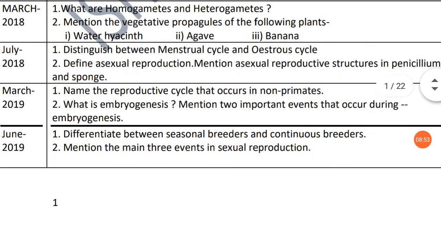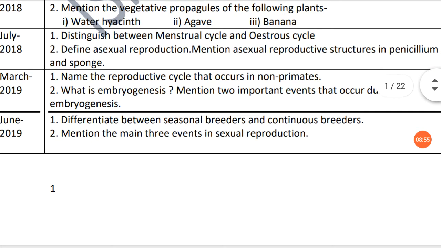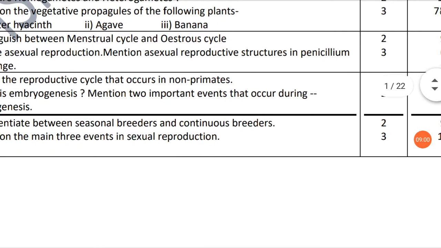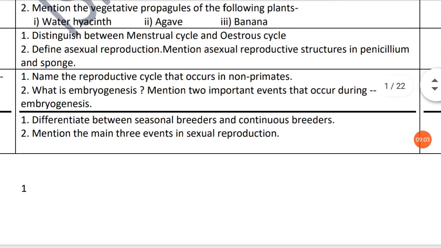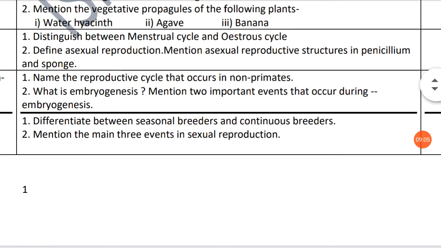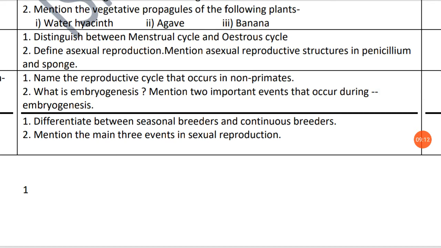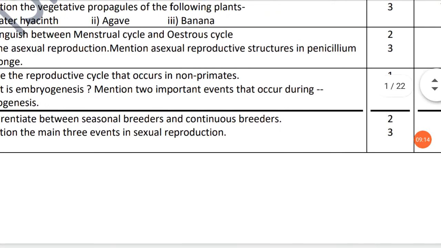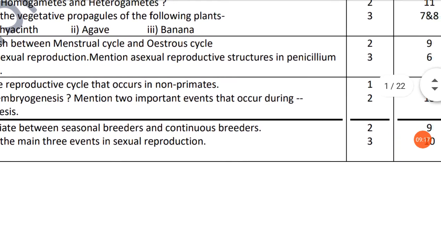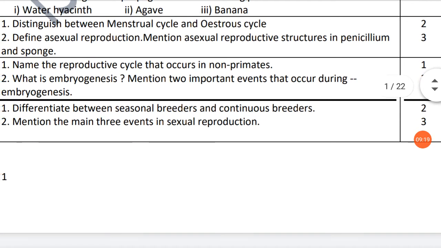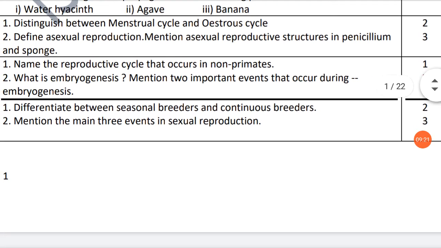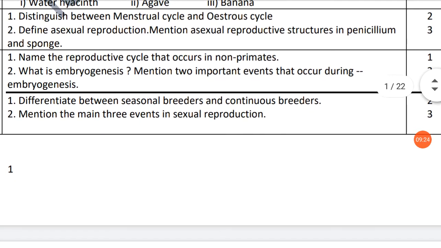Come to the next, March 2019. Name the reproductive cycle that occurs in non-primates, 1 mark. Non-primates, the answer is oestrus cycle. Next question, what is embryogenesis? 1 mark. Mention 2 important events that occur during embryogenesis. Both questions carry 2 marks, one for the definition, another for 2 important events, each event carrying half mark.